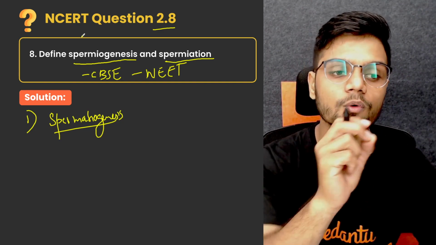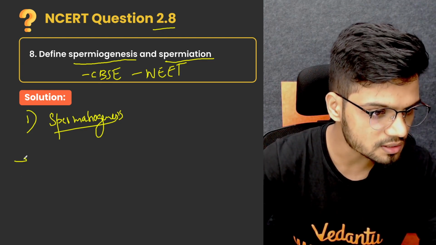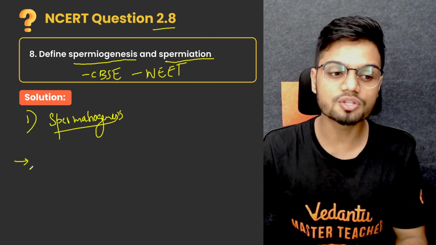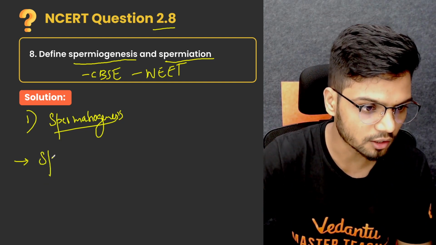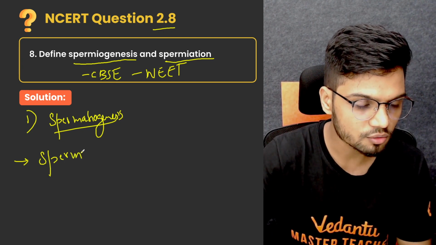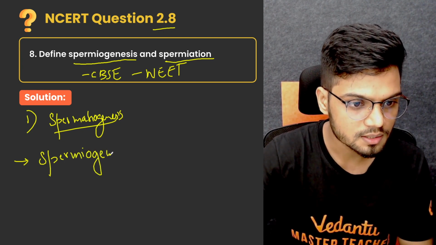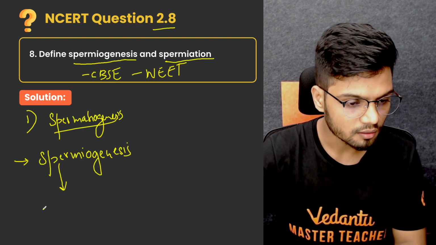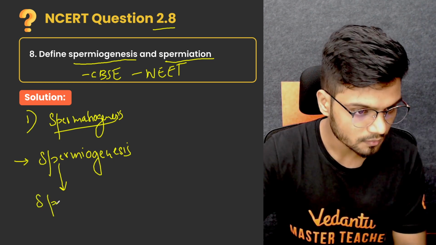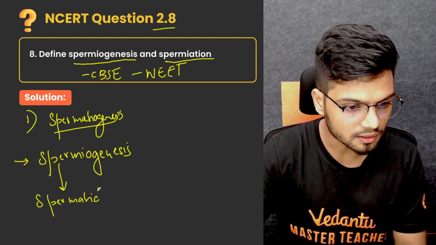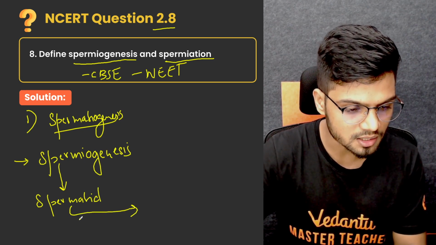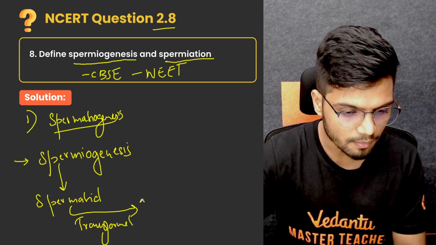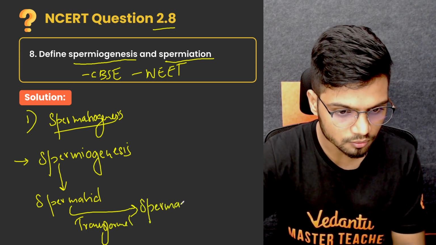As I mentioned earlier, both the processes are involved in spermatogenesis. Now, let's quickly look at what is spermiogenesis. Let me write it down so that you don't get confused. Please focus on the spelling. Spermiogenesis is a process in which your spermatids are transformed into spermatozoa.